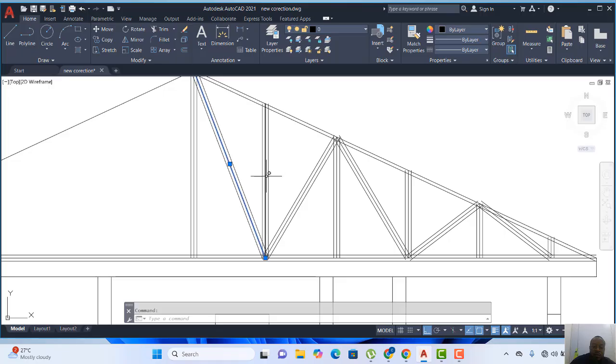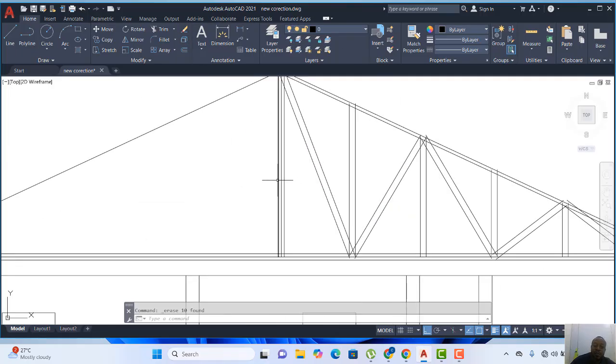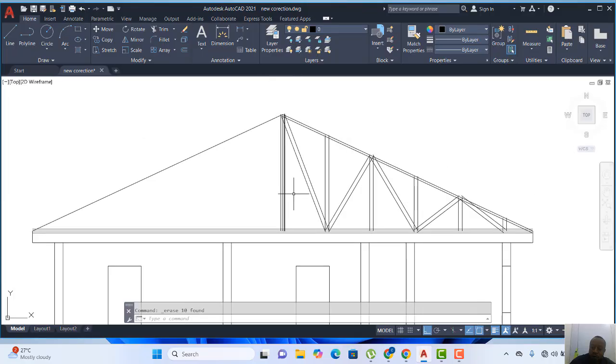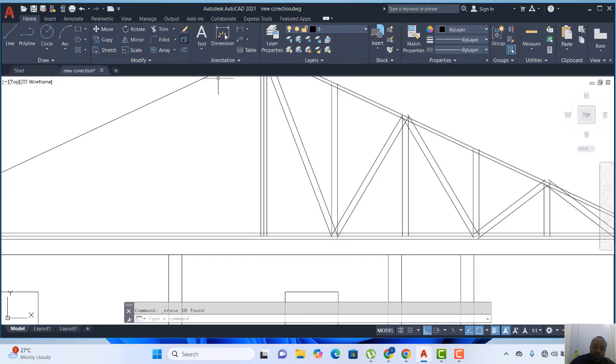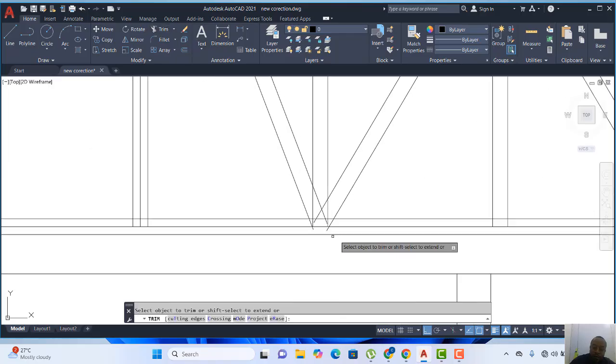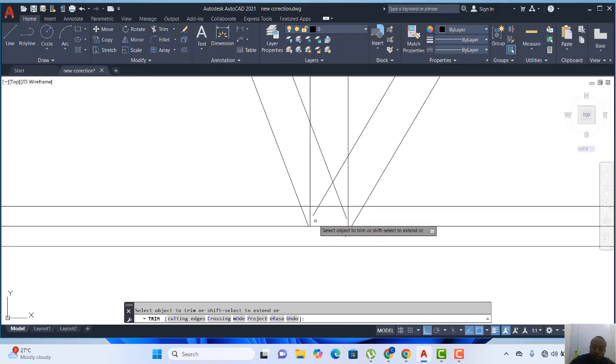Actually, I'll delete this center line. I'll delete the center line. Okay, so I erase it. I'll leave the center line of this one because I'm going to use it for when we want to mirror this. Right, but before I do the mirroring, let me trim a line to meet the standard we want.